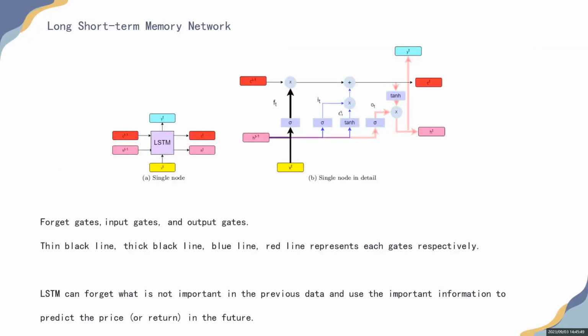Finally, I introduced the long short-term memory network. It is called LSTM. LSTM has 3 gates to forget what is not important in previous data and use the important information to predict the price or return in the future. The structure of the 3 gates is shown in the picture on the right. The LSTM is designed to capture long-term dependency.